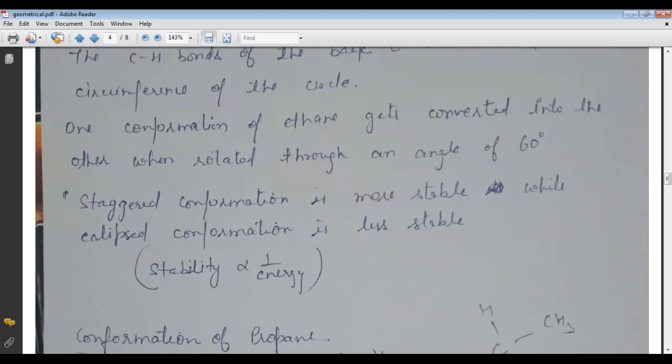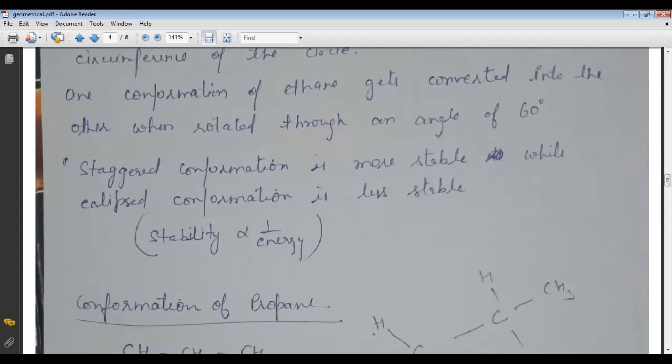The conformation of ethane gets converted into another when rotated through an angle of 60 degrees. As I told you, at every 60-degree angle the conformation changes into the eclipsed form or the staggered form, and many forms are formed in between, from 0 to 60 and 60 to 120 degrees.